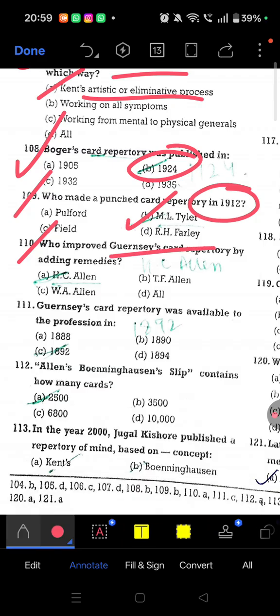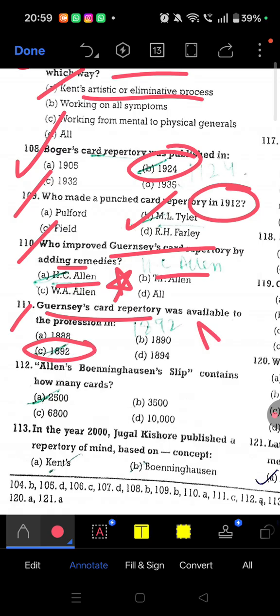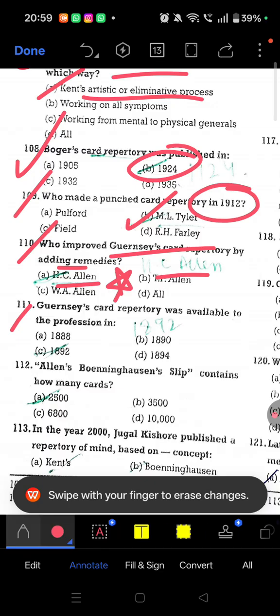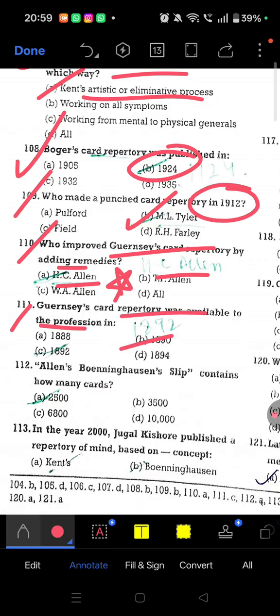So it was improved by Dr. H.C. Allen, which we read in Allen's Keynotes. Question 111: Guernsey's card repertory was available in the profession in the year 1892. This is also asked because it is the first card repertory, so it was available in the profession in the year 1892.